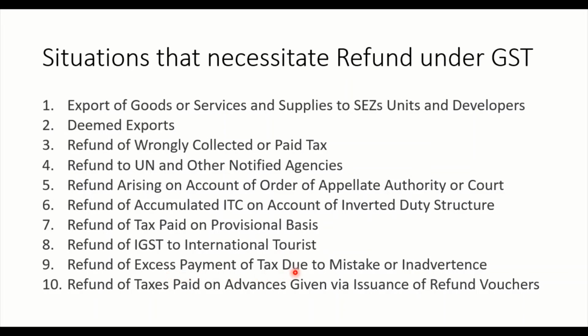Refund of excess payment of tax due to mistake or inadvertence. That is what I said just now, right? Due to mistake, if you pay extra taxes, you will get the refund. Refund of taxes paid on advances given via issuance of refund vouchers. If there are any refund vouchers given by the government itself, then you are going to get the refund. These are the 10 such cases where refunds are generated. If possible, I will make a separate detailed video on these 10 situations.